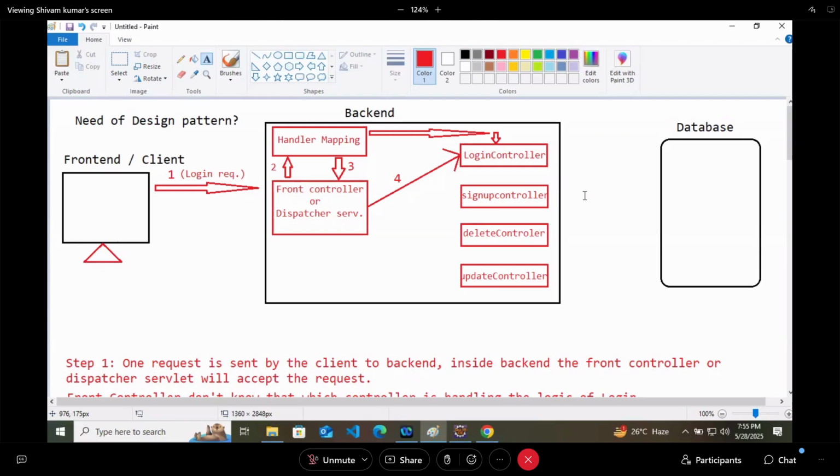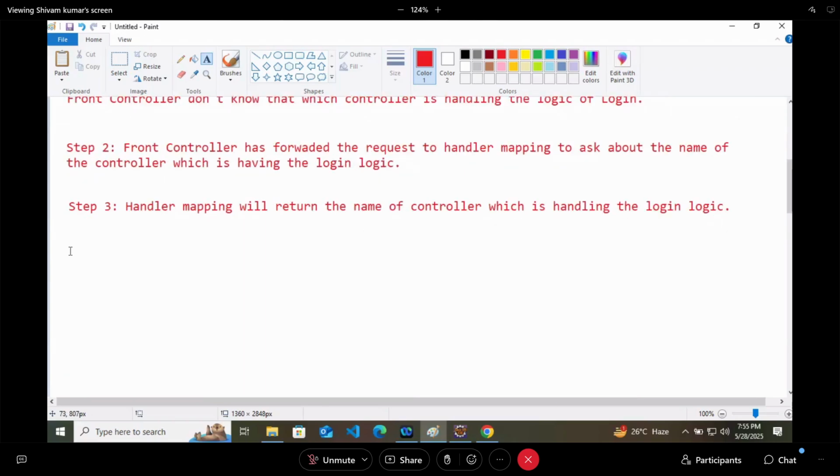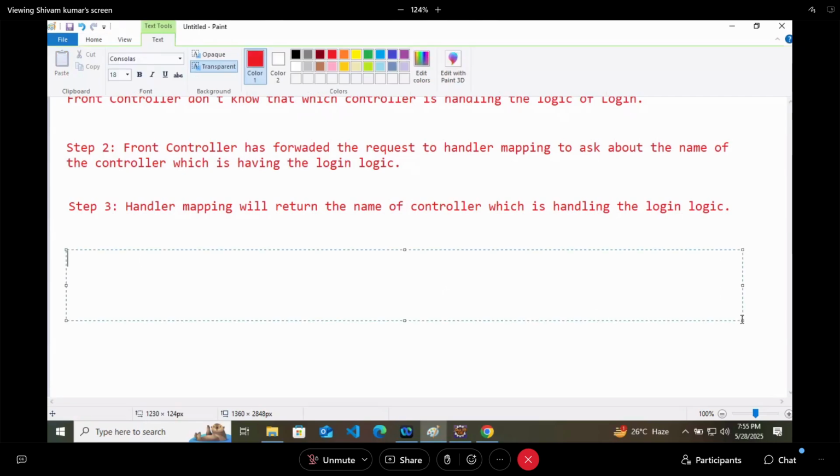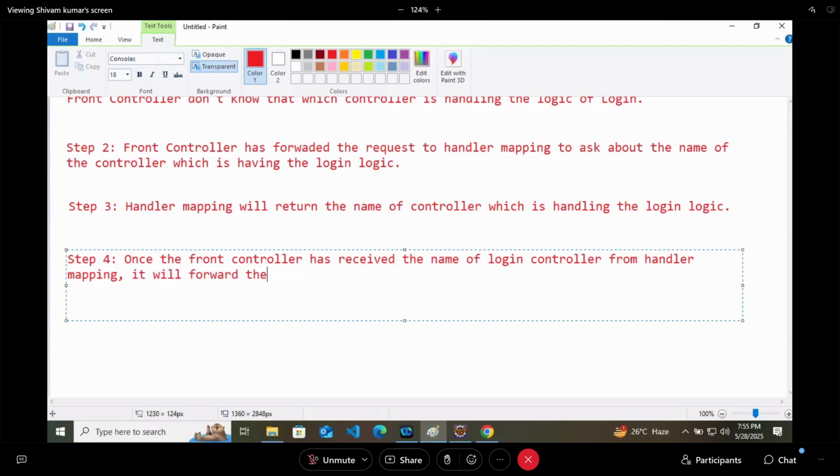Step 4. Once the front controller has received the name of login controller from handler mapping, it will forward the request to login controller like this.